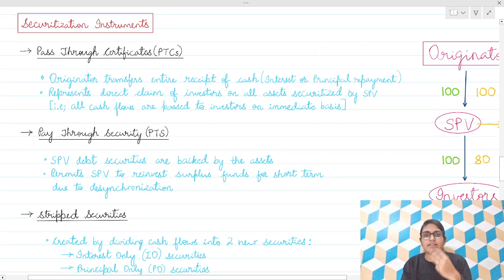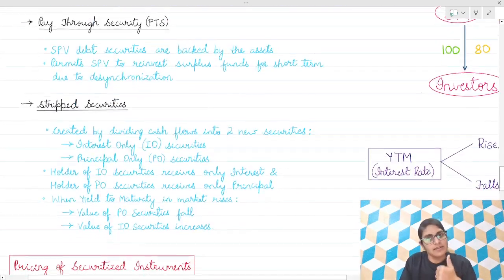Done. So what are the three securitization instruments? Pass through certificates, pay through security, and strip securities. In strip securities, there are two types, that is interest only and principal only securities. Done.